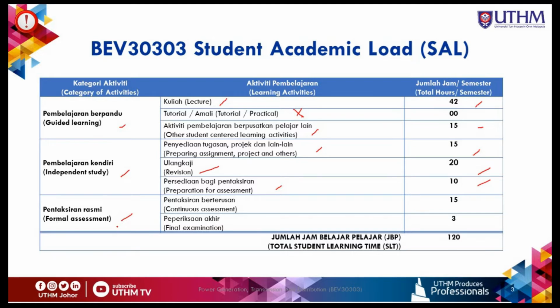For the formal assessment, we have the continuous assessment. This contains quizzes, a test, and also your group project, about 15 hours per semester. Then we have your final examination, 3 hours per semester. So your total student learning time, SLT, is about 120 hours per semester.